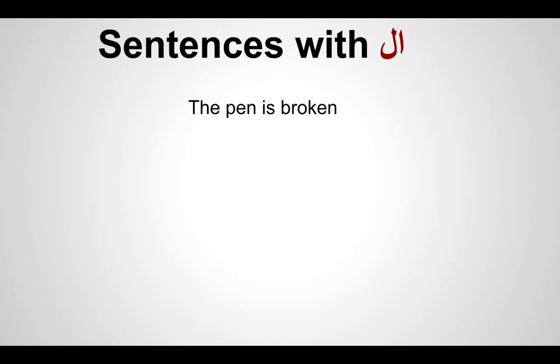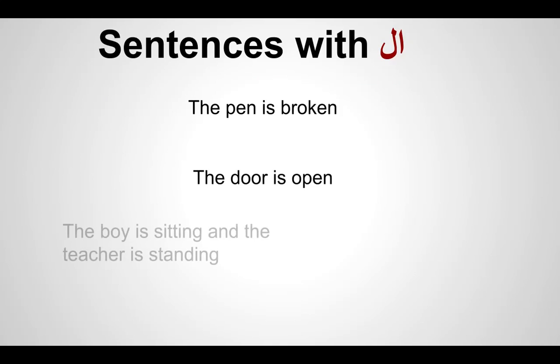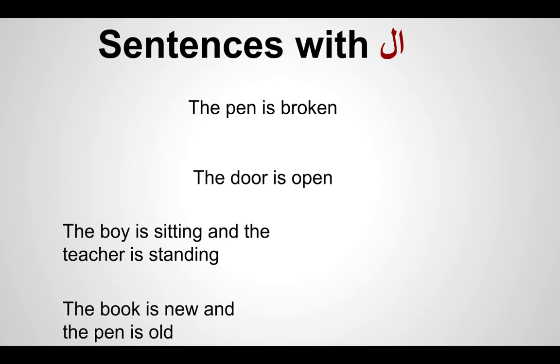If we make some simple sentences like the pen is broken, the door is open, the boy is sitting, the teacher is standing, the book is new, the pen is old. If you notice in all these sentences, when we begin our sentence, we always use 'the', which means we use a definite article.